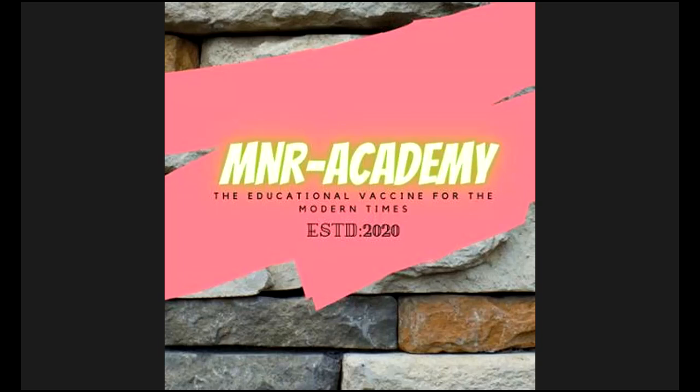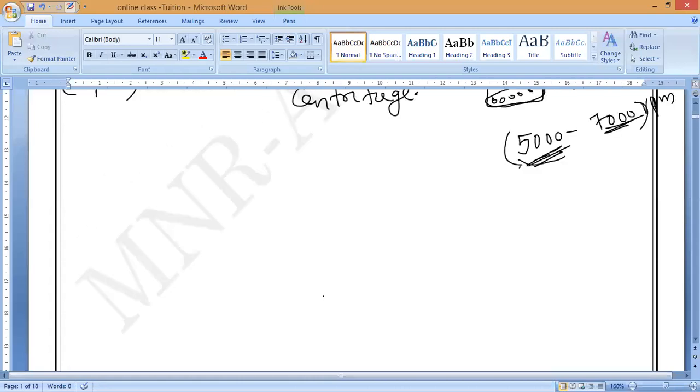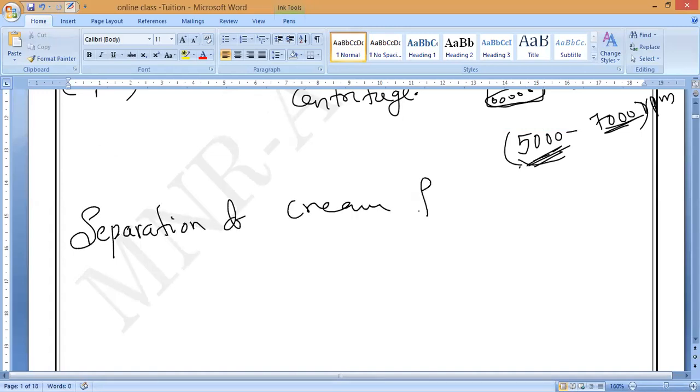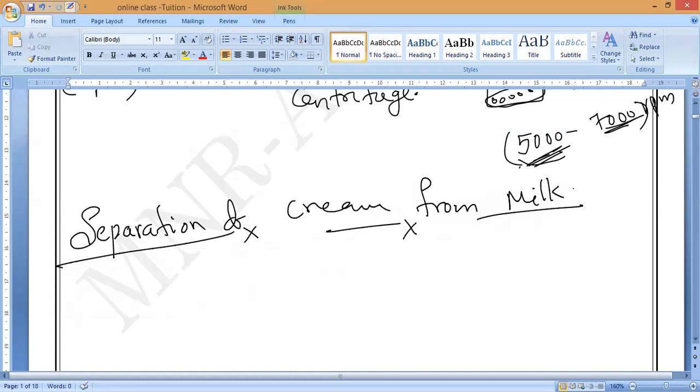So separation of cream from milk is done by this only. Also separation of blood. Separation of cream from milk, like butter, man.